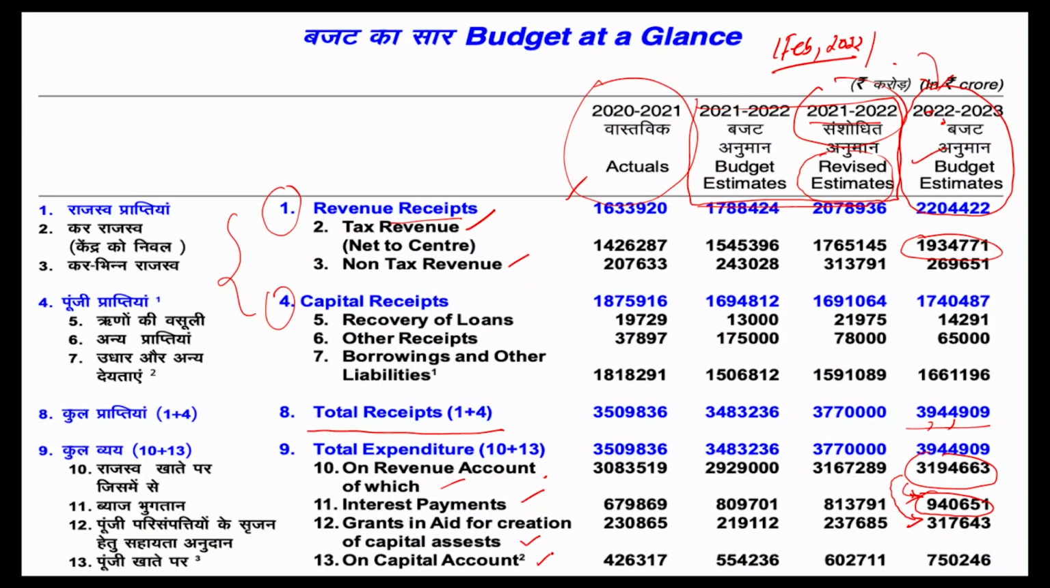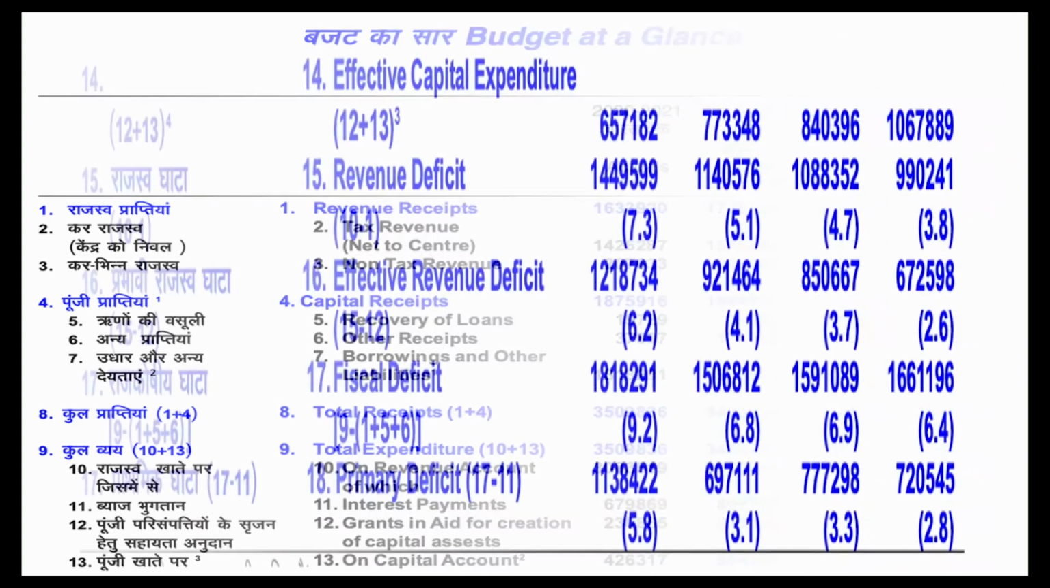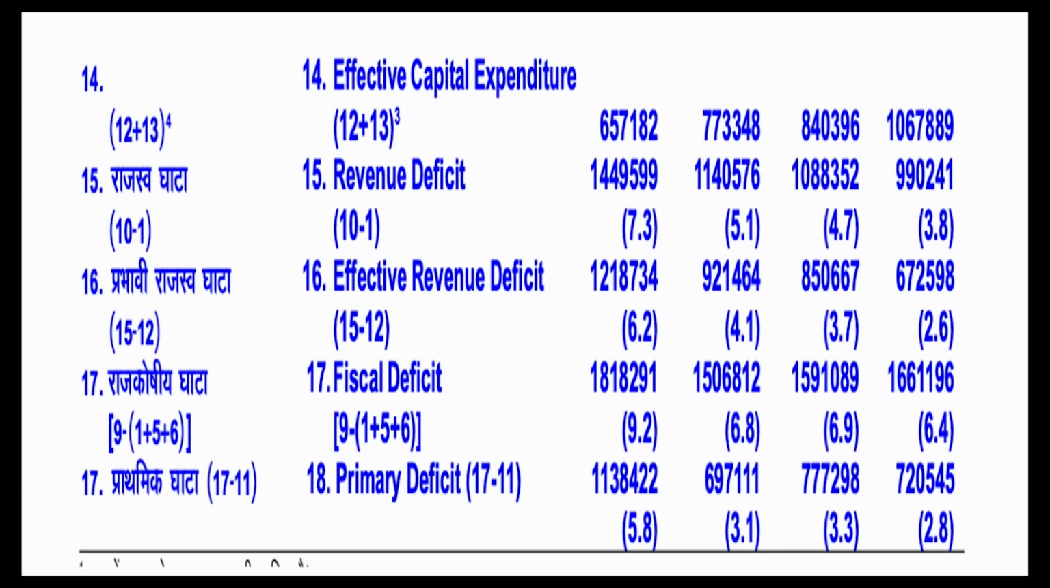the capital account. Upon capital account, what is the total amount of money the government has been spending? And you could see there is a huge difference between the revenue expenditure and capital expenditure, isn't it? Hardly 7,50,246 crores, but when you look at 31,94,663 crores, the amount of money that's been spent upon revenue account is much higher than the amount spent on capital account. I mean, the assets that we are creating year on year are much less relatively compared to the amount of money we are spending on recurring expenses, isn't it? The consumption expenditure.